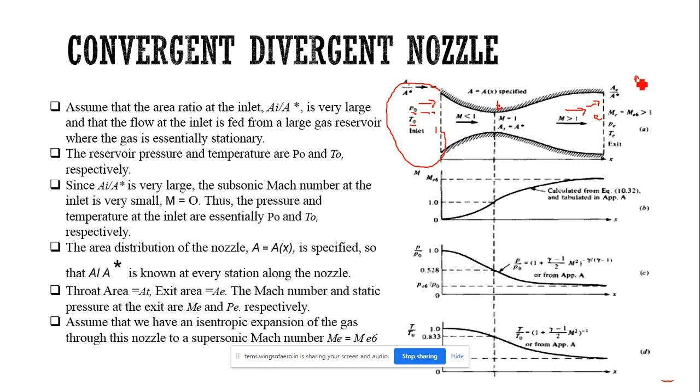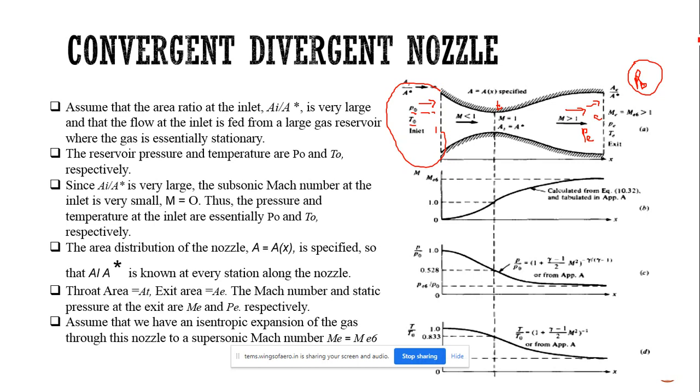After that, here it will be the atmospheric pressure, which we will mention as PB. In some books they mention it as back pressure. That is the atmospheric pressure only. So in the atmosphere there will be some pressure value, and here also, at the exit, we have some pressure value. This is the exit pressure.